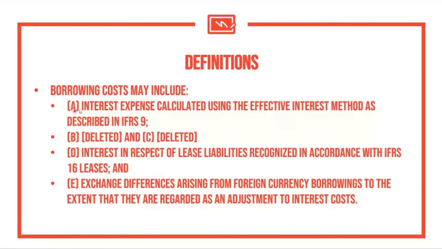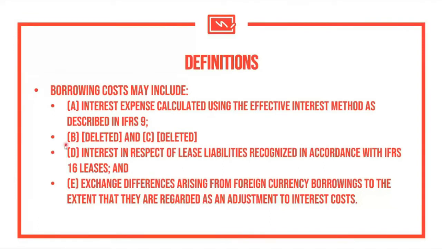So what are the items included as part of borrowing cost? First, interest expense as calculated using the effective interest method as described in IFRS 9. So basically, this is the interest expense that we are going to compute in the case of financial liabilities.